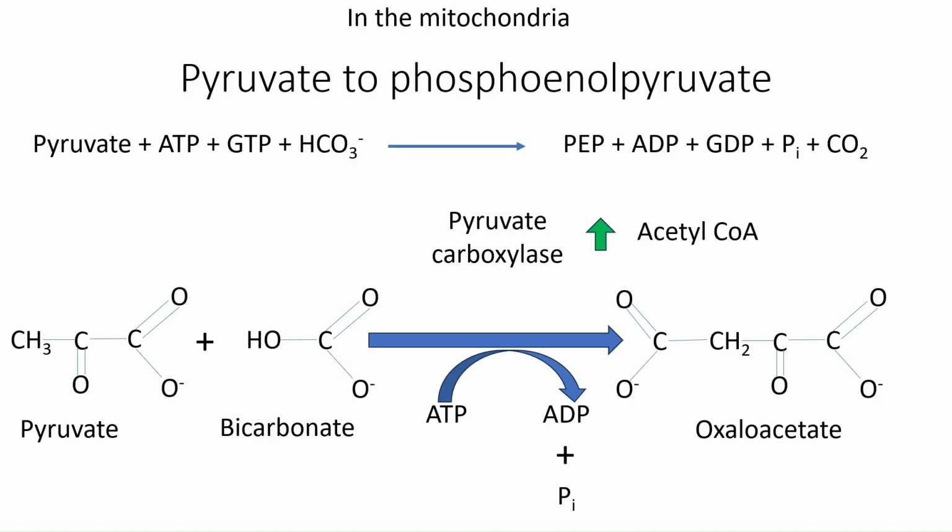What can lead to high amounts of acetyl CoA is if the breakdown of fatty acids is already going on, then it produces high levels of acetyl CoA, which means that another energy source is available and glucose breakdown is not required, and the pyruvate can be used for production of glucose.